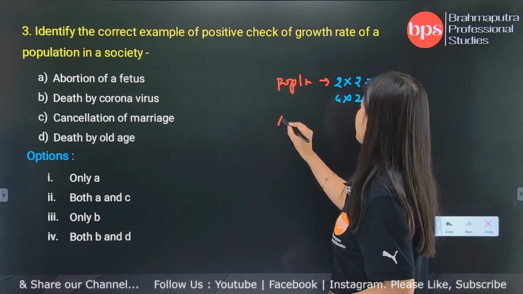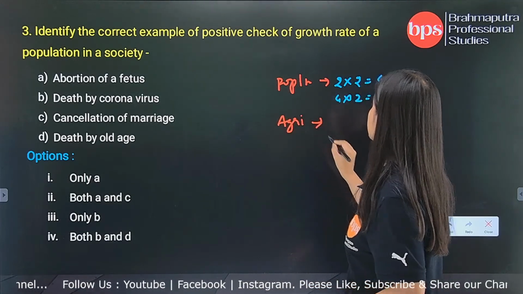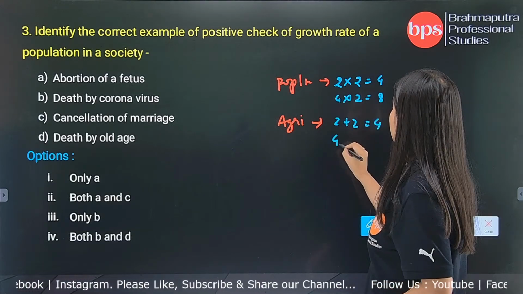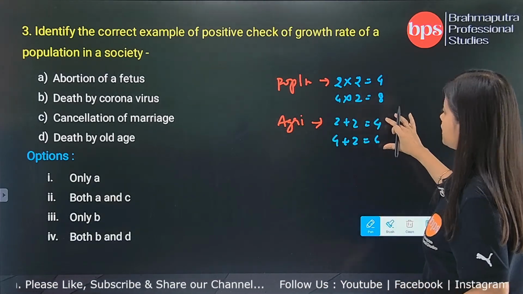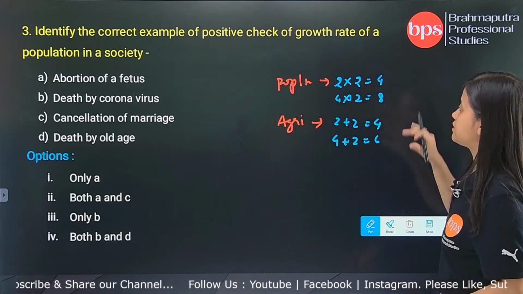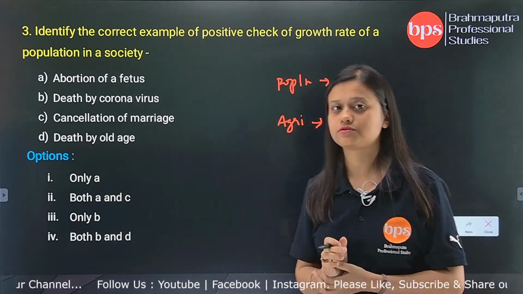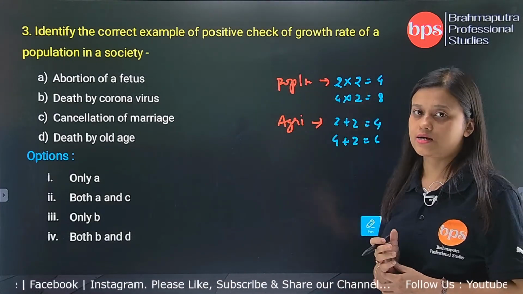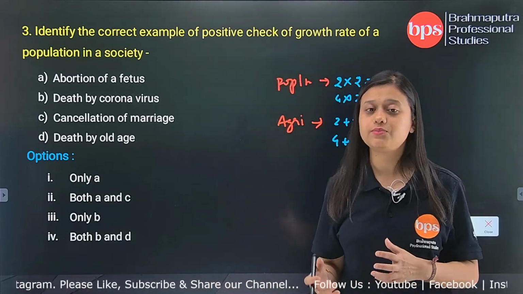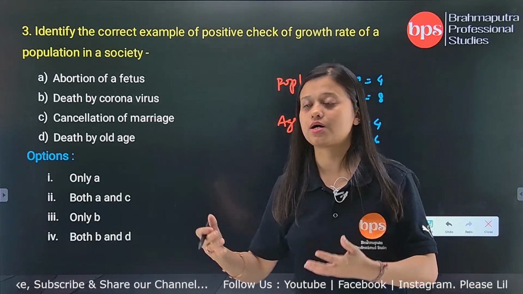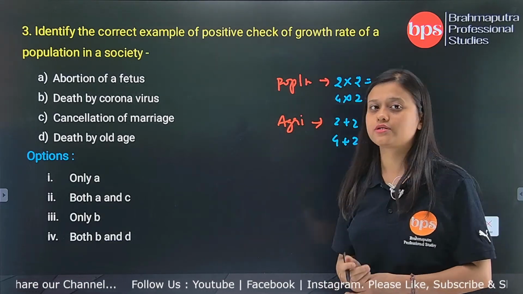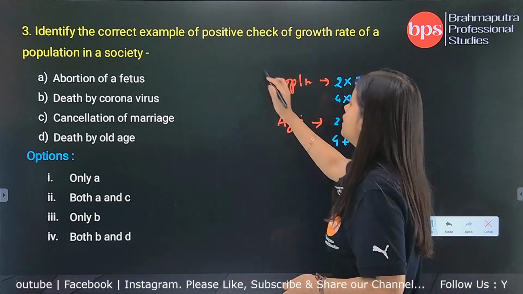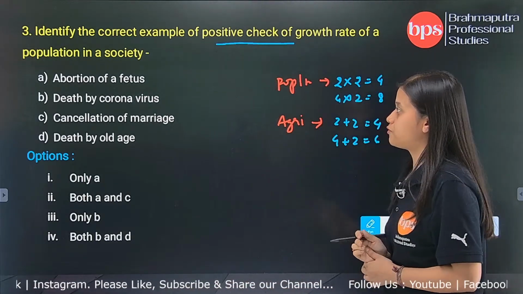But what is agricultural production doing? Agricultural production is growing at an arithmetic pace. Let's say 2 plus 2 is 4, then 4 plus 2 is 6. So this is the progression of agriculture, and this is the progression of population. Malthus was saying, since the population growth rate grows geometrically, at one point of time it will overcome agricultural production, and humanity will forever live in poverty. So it is very important to have a positive check of growth rate of a population in a society.